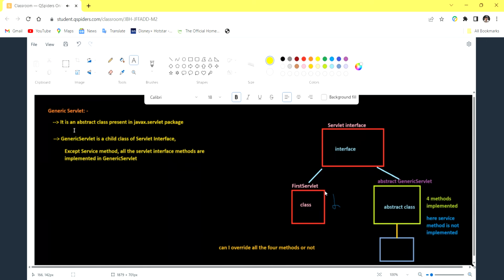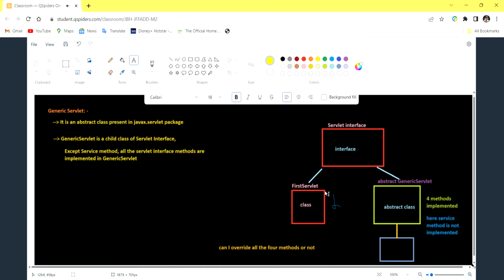Okay, so it is an abstract class present in the javax.servlet package. Remember, don't call generic servlet an interface. Always remember it is an abstract class. And generic servlet is a child class of the servlet interface. In this, all the four methods are implemented, except one method, the service method, which is not implemented.